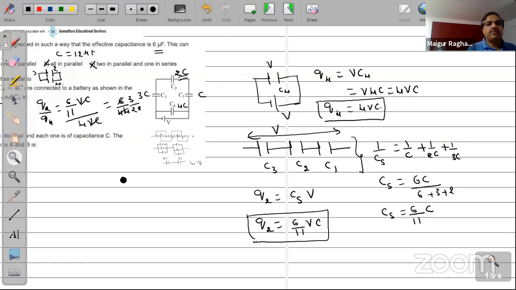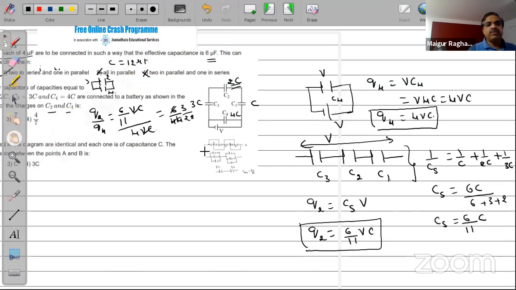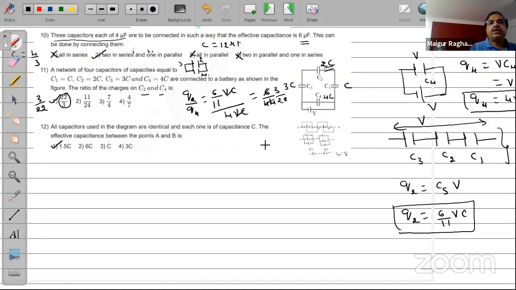C by 2, which is 1.5 C. So that should be the right answer for the 12th question. Very simple, very nice, elegant one, I would say. If you're all ready, I will go to my next problem. Can I go to my next sheet?